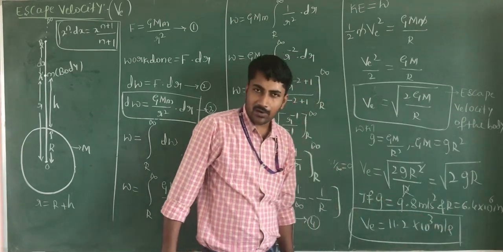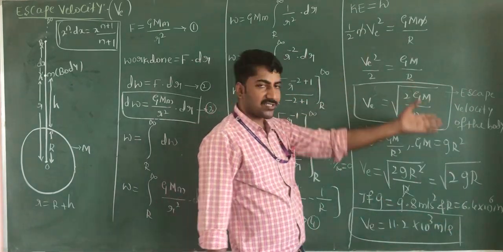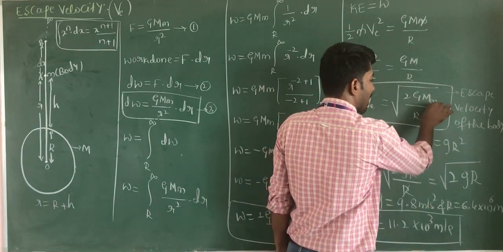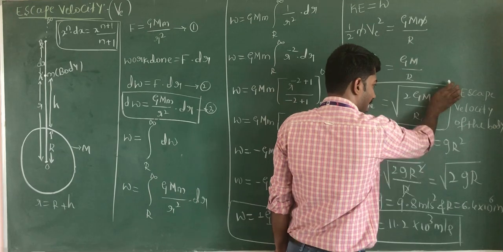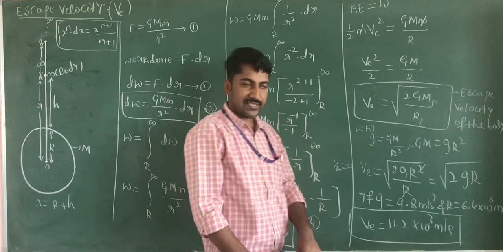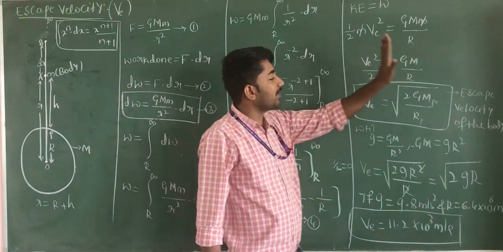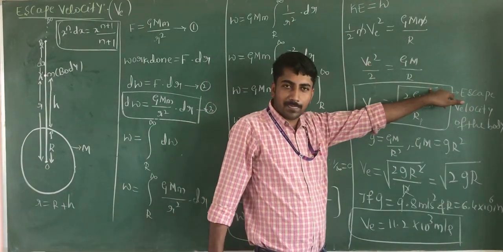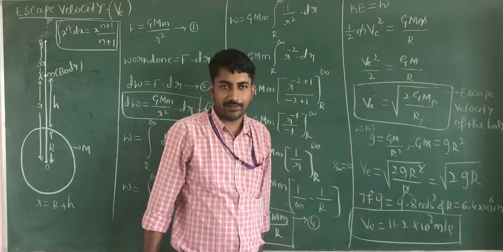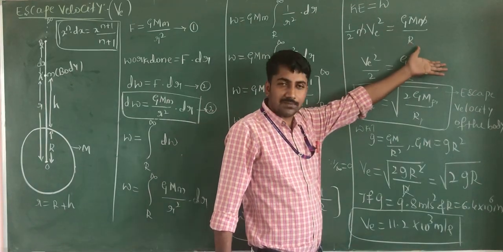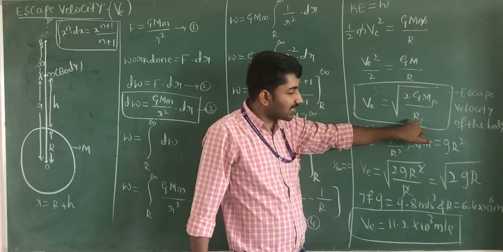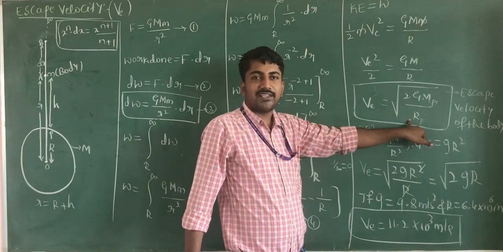Suppose you are going to calculate the escape velocity on the surface of the moon. In that condition, replace the mass of the earth with the mass of the moon and the radius of the moon, or the mass and radius of any other planet. Here the escape velocity depends on the mass of that planet and the size of that planet, and it is independent of the mass of the body. Dependent on capital M, independent of small m, dependent on capital R.